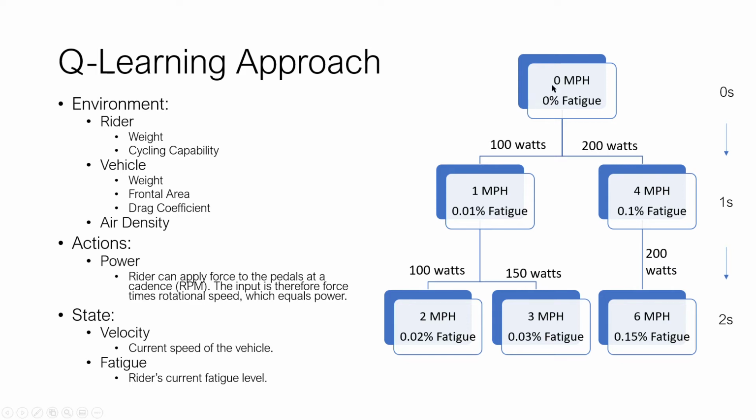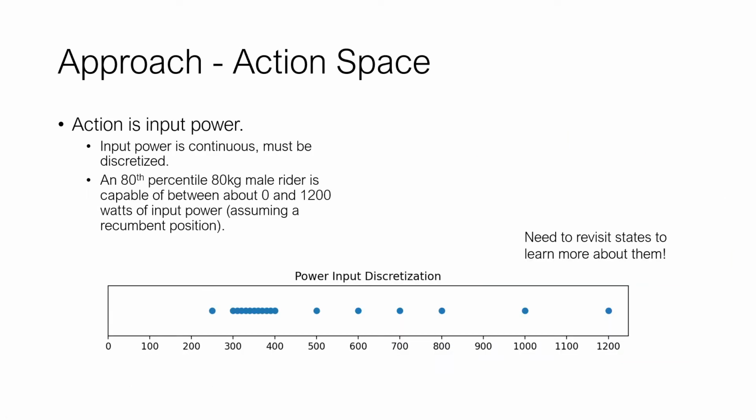On the right, I show an example: every simulation starts at 0 miles an hour with 0% fatigue, and after a time step of 1 second, putting in 100 watts or 200 watts, you'll achieve some new velocity and accumulate some fatigue, and the Q states build from there. The action space is discretized. Power input is continuous, but I've discretized it in order to create a reasonable size state space.